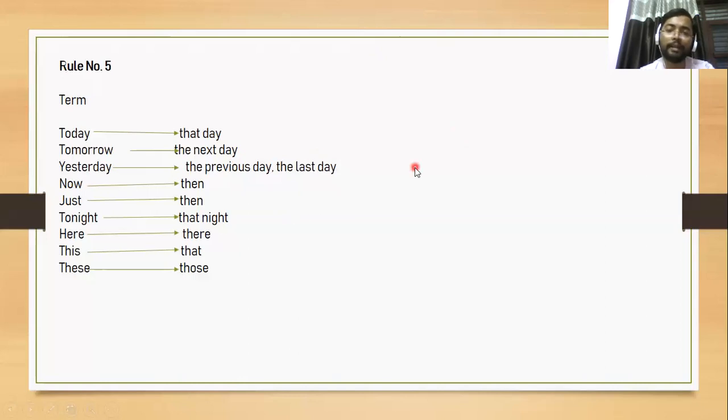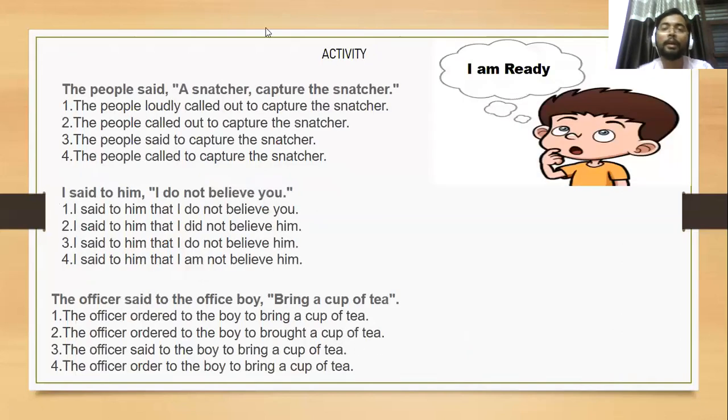Come to next slide. Now come to few activity questions.